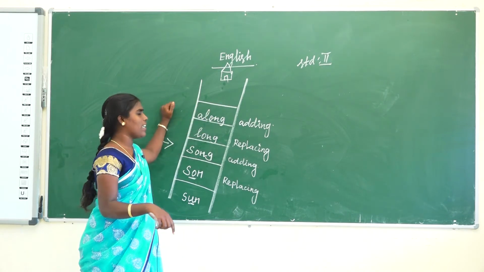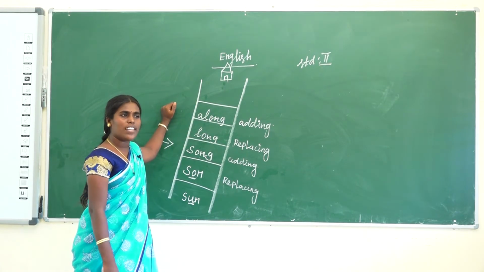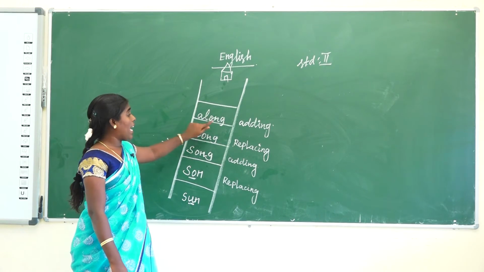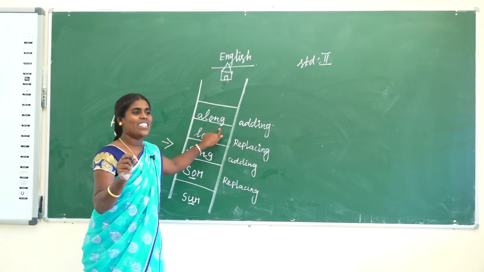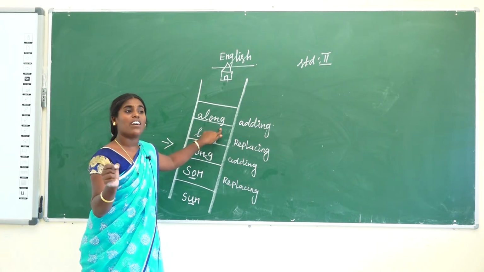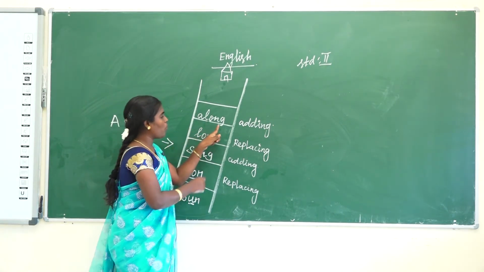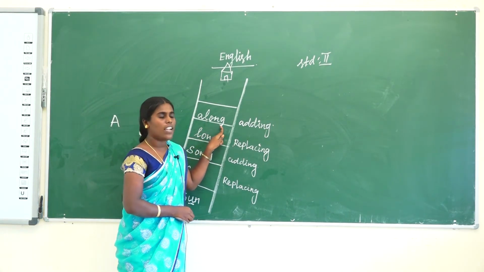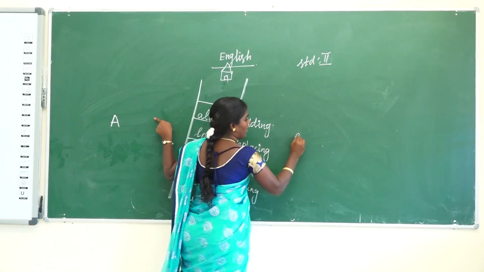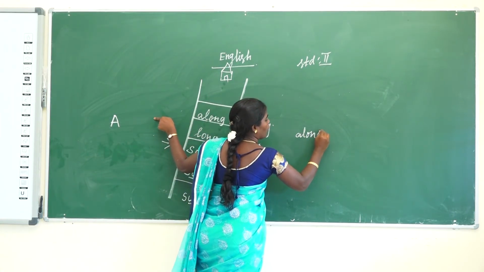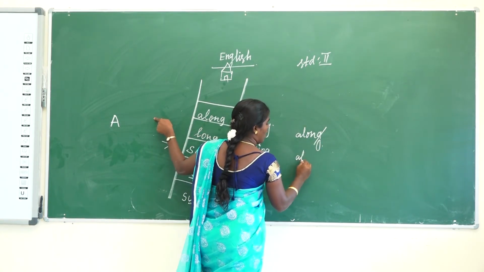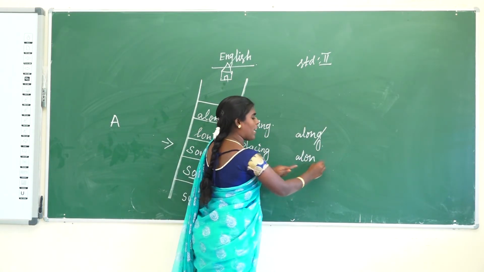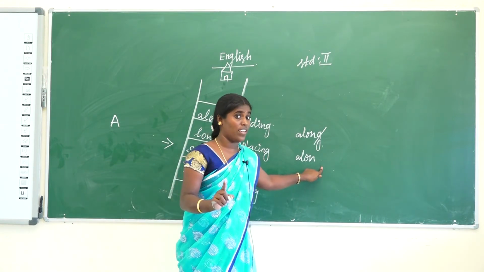The last word is what? Along is given. Now here removing the last letter, then you add a vowel. So remove what letter? The last letter. So along is there. You remove it, then you get A-L-O-N.